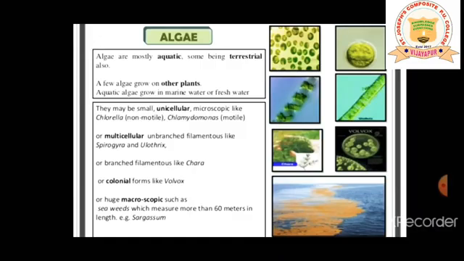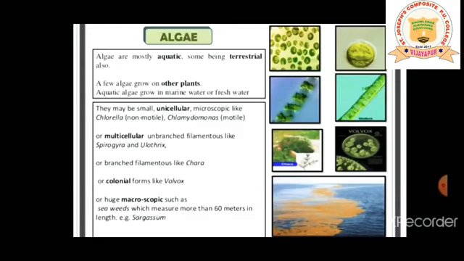See the main feature: the chlorella is small, microscopic, unicellular, non-motile. It cannot move. Non-motile, it is attached. So the example is chlorella. Next example, again small, unicellular, microscopic, but motile. The plant which can move, we call it motile.